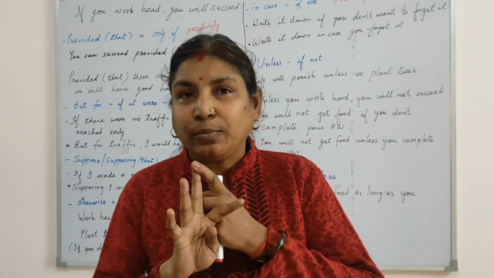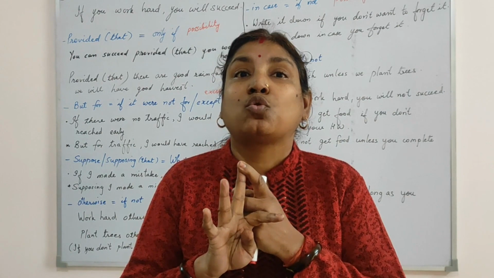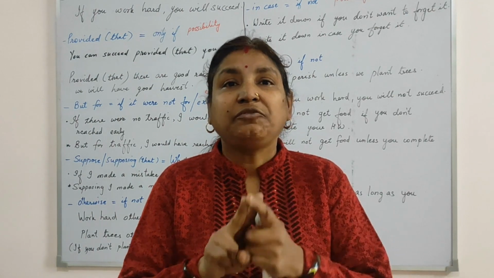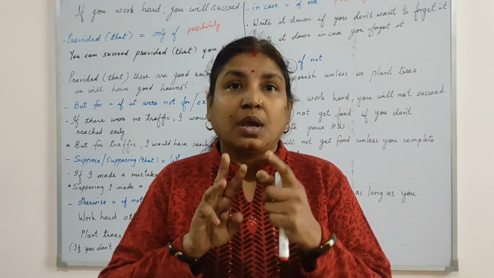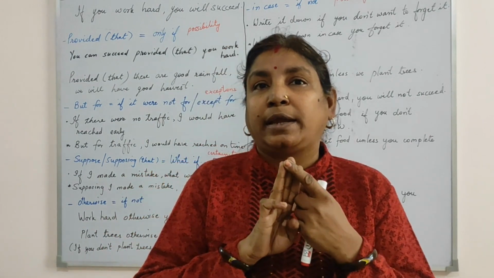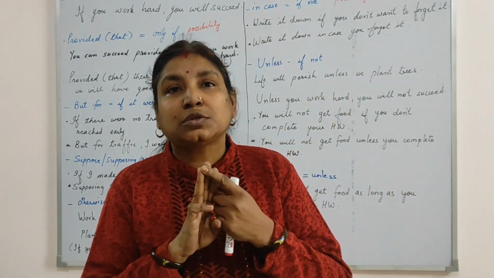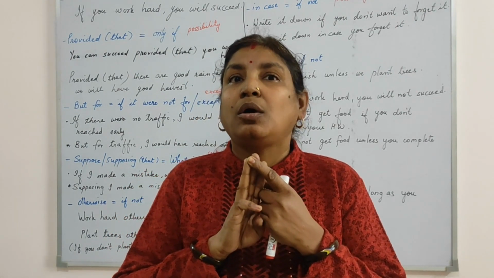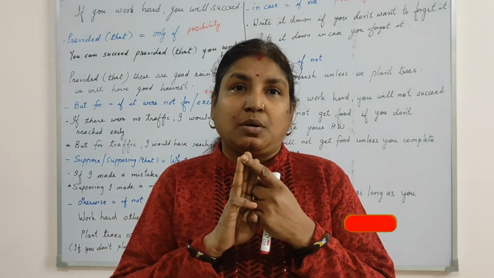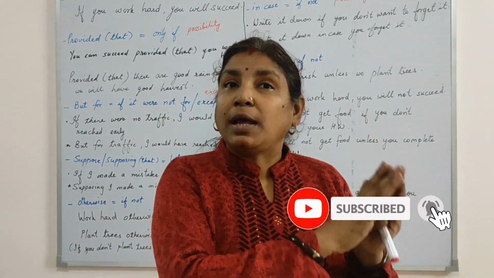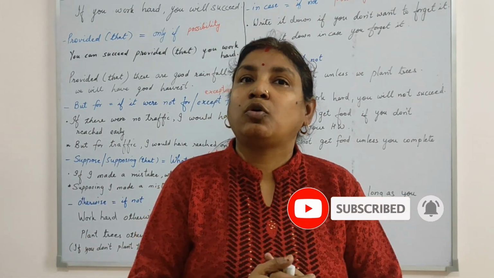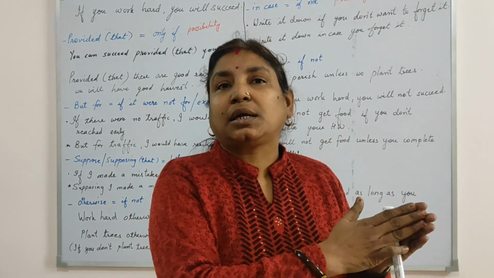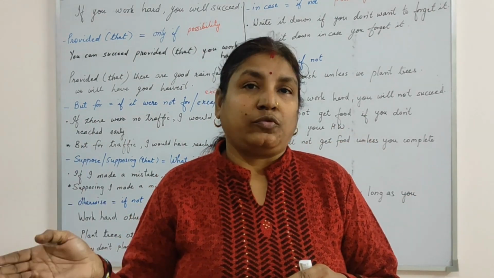Then we studied about type 1 condition, which was also called open condition. There, the other condition will only be satisfied when the if condition was fulfilled. Coming to the third type, that is your type 2 condition, which also deals with past events. Means these are hypothetical or unrealistic conditions. Means if one condition would have been satisfied, then only the other condition was possible. But it's just an imaginary condition because neither that condition was fulfilled nor this will be fulfilled.